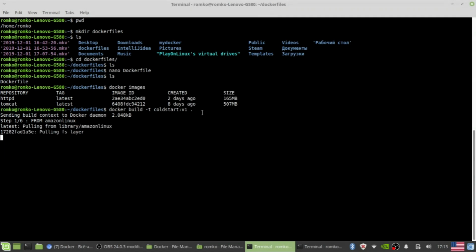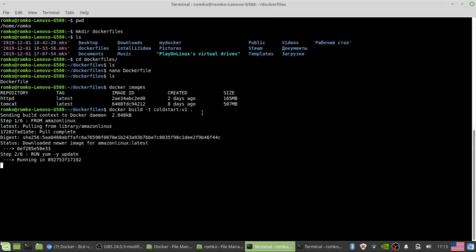What happens next? As you remember, by the keyword FROM, Docker goes to the DockerHub and tries to find this image. It found it, and now it downloads it, and after installing it will execute our command. Yes, you can see it.